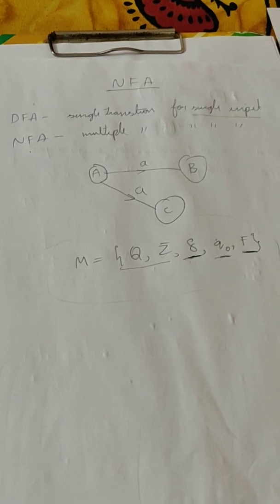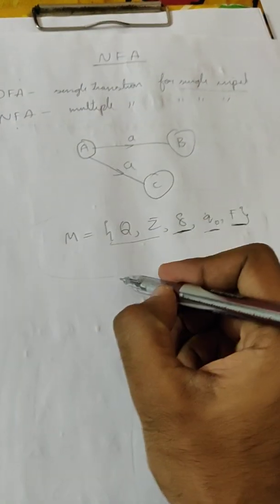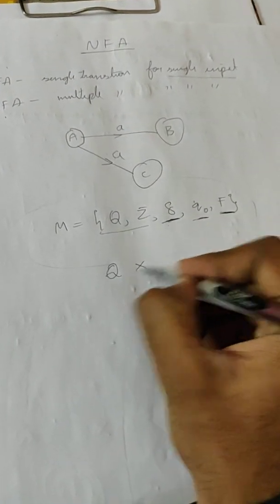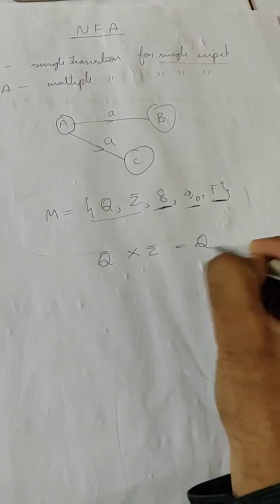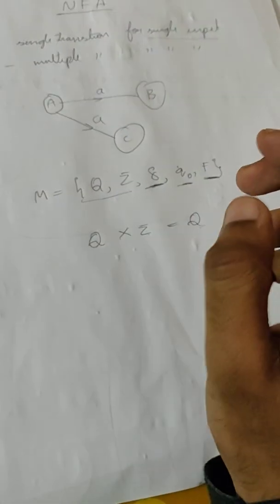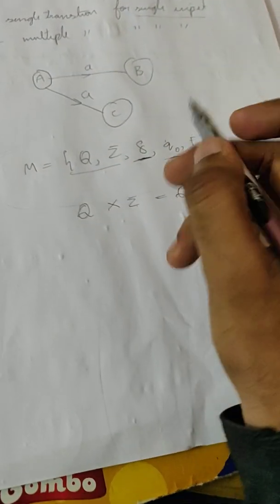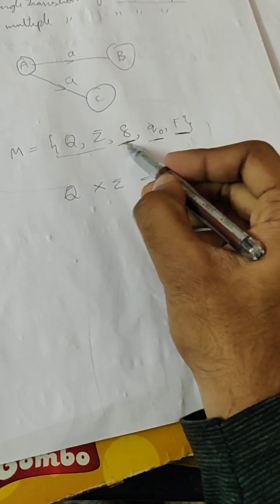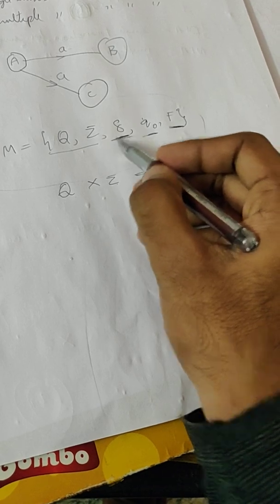In DFA, delta is a transition function ranging from Q cross sigma to Q. Q is states, sigma is alphabets, Q is states. But before discussing delta, I would like to tell you about the power set.